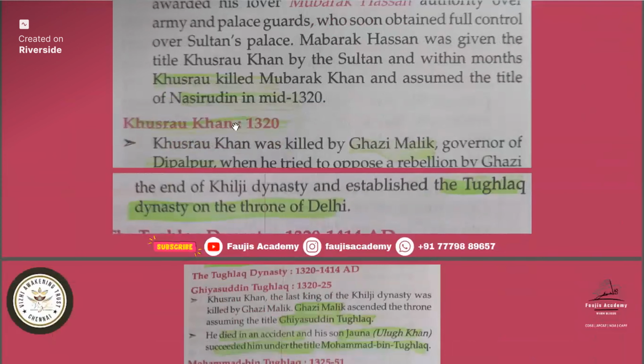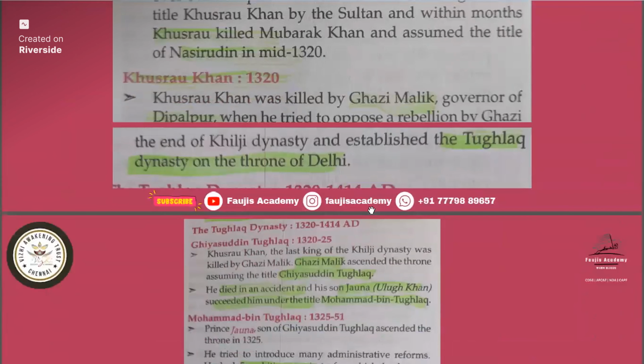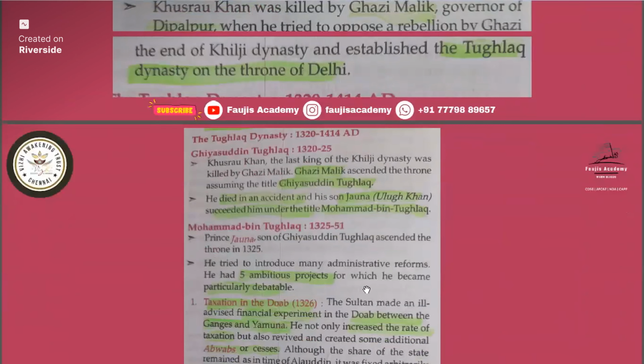Then we'll study Khusro Khan. Khusro Khan was killed by Ghazi Malik, the governor of Dipalpur, when he tried to oppose the rebellion by Ghazi. This was the end of the Khilji dynasty and the establishment of the Tughlaq dynasty on the throne. So now we'll study about the Tughlaq dynasty. The Tughlaq dynasty started ruling from 1320 AD and they ruled till 1414 AD. In that, Ghiyasuddin Tughlaq was the founder. The last king of the Khilji dynasty, Khusro Khan, was killed by Ghazi Malik, and Ghazi Malik assumed the throne.